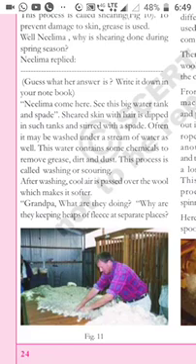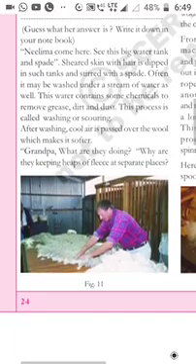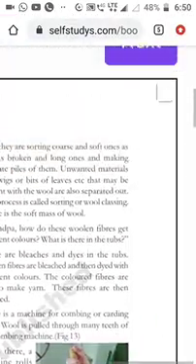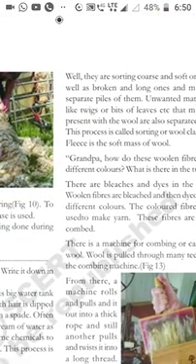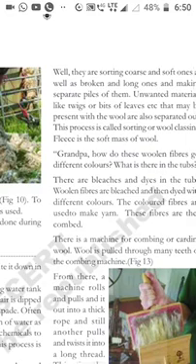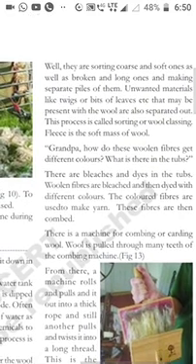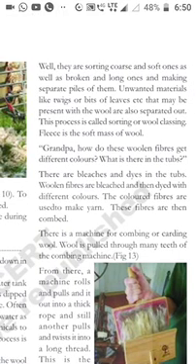Why are they keeping heaps of fleece at separate places? So again, Nilima is asking Grandpa what they are doing, why they are separating that fleece, that sheared skin. Well, they are sorting coarse and soft ones as well as broken and long ones and making separate piles of them. Unwanted materials like twigs or burrs or leaves that may be present with the wool are also separated out. This process is called sorting or wool classing.